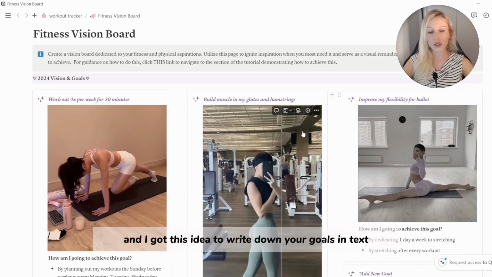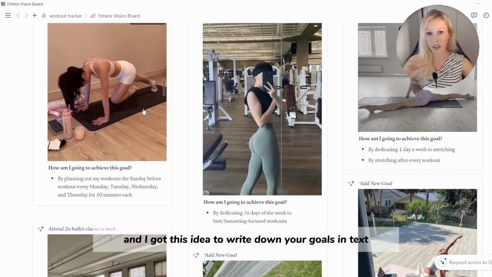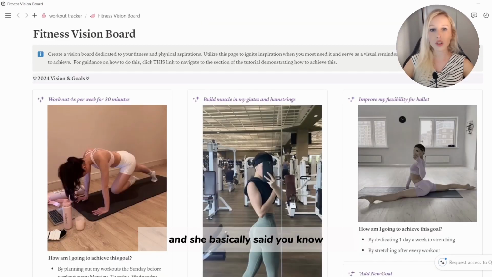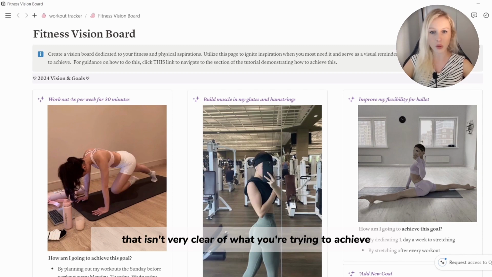And I got this idea to write down your goals in text instead of just having photos from a podcast episode with Roxy Nafusi, I think that's what you say. I believe it was on the Ali Abdul podcast. And she basically said, instead of doing this like mood board where you have a whole bunch of pictures of stuff that isn't very clear of what you're trying to achieve, rather write down your goals in words, in text.